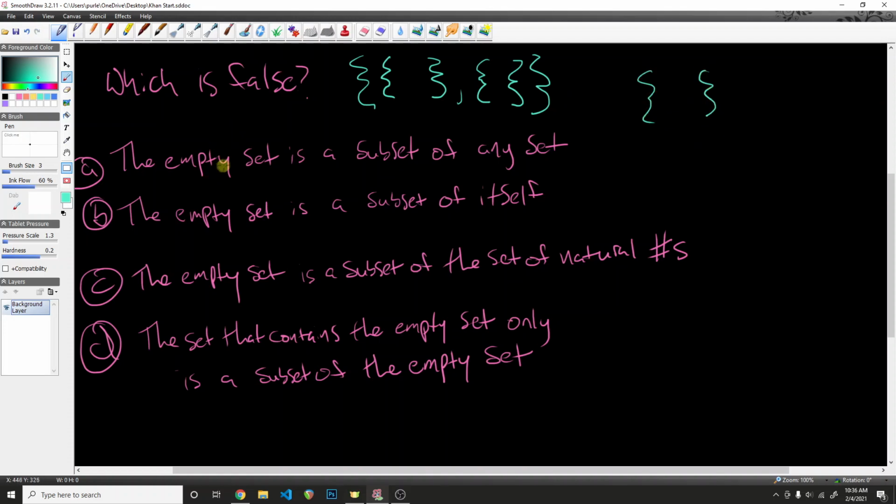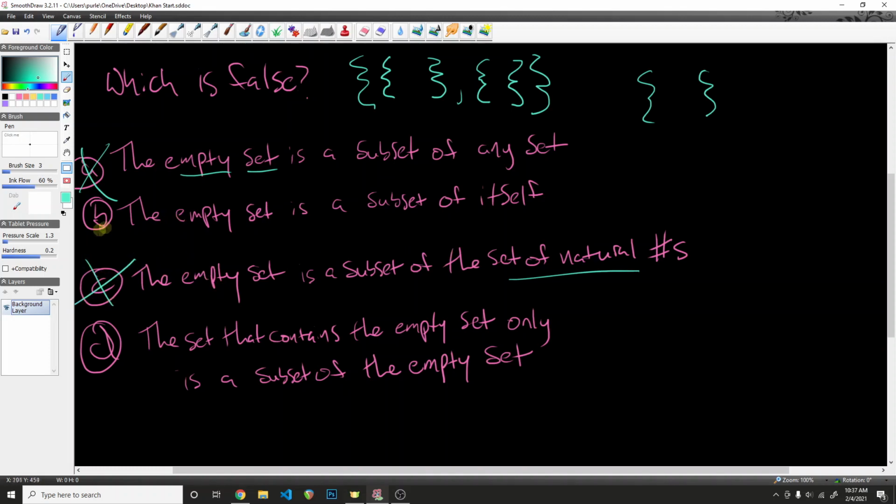Looking at A, the empty set is a subset of any set. Well, we know that it's true that the empty set is a subset of every set, and there are proofs for that. In fact, on homework number 1, we are asked to prove that the empty set is a subset of every set. So for now, just take it at face value that this is true. But if you want to see the proof, watch the video on the proof that the empty set is a subset of every set. So this can't be false because it's obviously true, so this is not the answer here. The same thing goes for C, the empty set is a subset of the set of natural numbers. Well, this is a set, and we said that the empty set is a subset of every set, so clearly this is not the right answer.